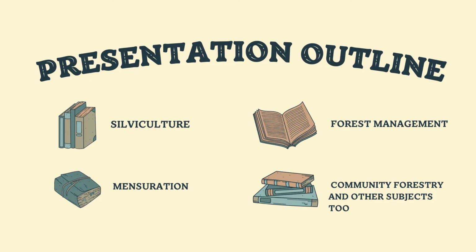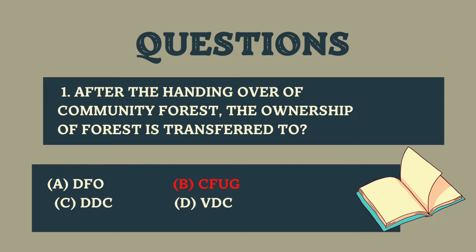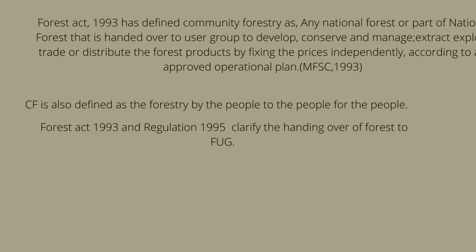Here the questions are about silviculture, forest management, mensuration, community forestry, and other subjects also that are related to forestry. And here the first question is that after the handing over of community forestry, the ownership of forest is transferred to, and the options are DFO, CFUG, DDC, VDC. And here the right answer is CFUG, Community Forest User Group.